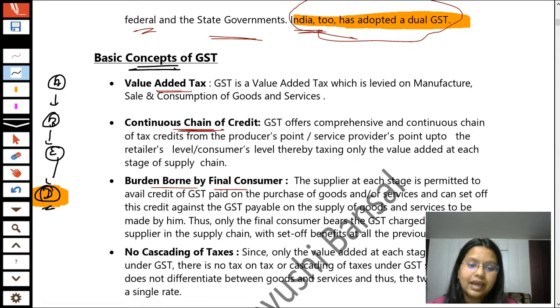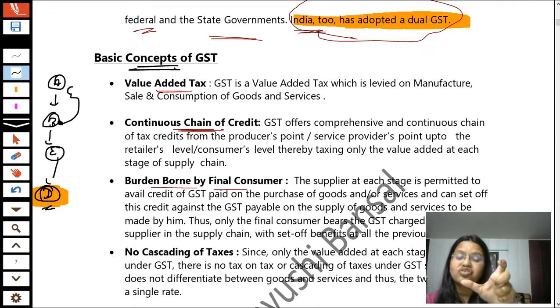Now what happened? The GST amount which is paid by Mr. B to Mr. A, he has already taken the input tax credit of it while filing his GST return. We have also seen this in the example.